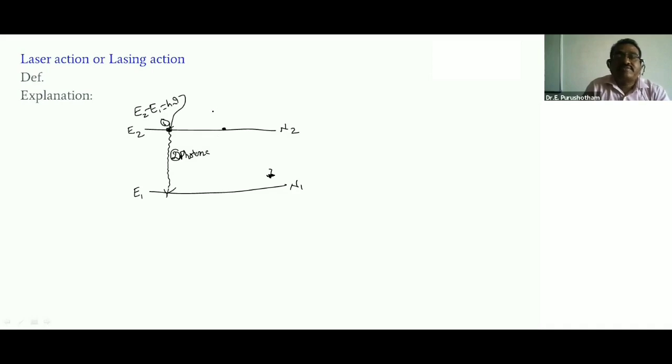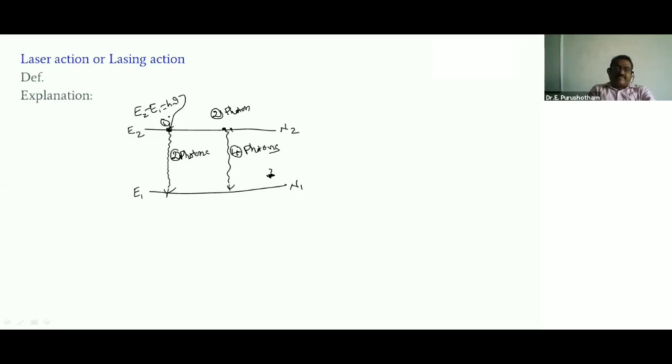If two photons are incident on the excited state atoms, they stimulate emission from the excited state to the lower energy state, emitting four photons. If four photons are incident on the excited state atoms, they stimulate 8 photons. So in this process, a chain reaction is formed. That chain reaction is called laser action or lasing action. A 2 marks bit: laser action or lasing action.